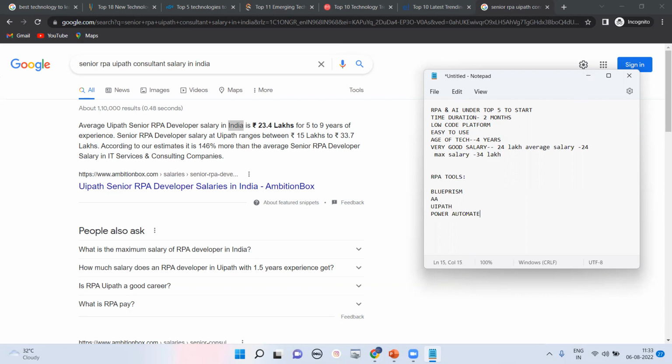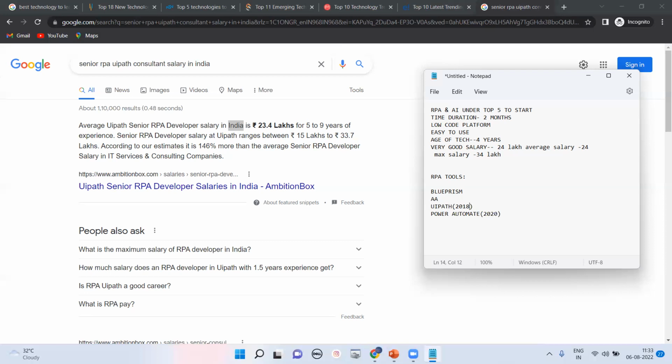History-wise, Power Automate is around 2020 to 2022, and UiPath came in 2017. The company was founded in 2004, but popularity-wise, if you check on Google, they started in 2017, and around 2018 it really gained popularity. Automation Anywhere was the previous one. So that is the popularity of these RPA tools.